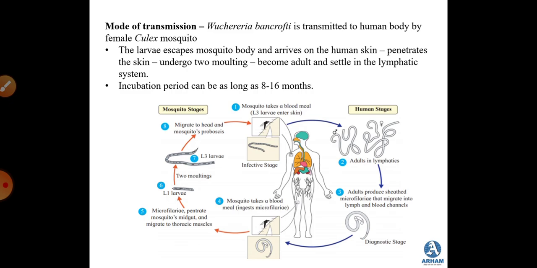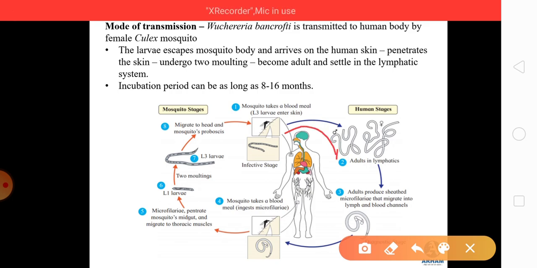The larva escapes the mosquito body and arrives on the human skin, penetrates the skin and undergoes two moltings. After two moltings they become adults, and they settle down in the lymphatic system of the human body.